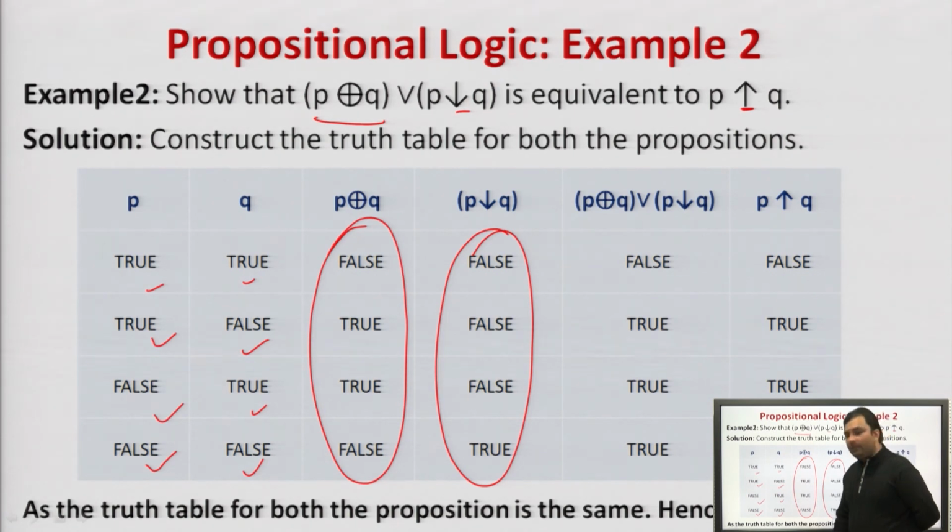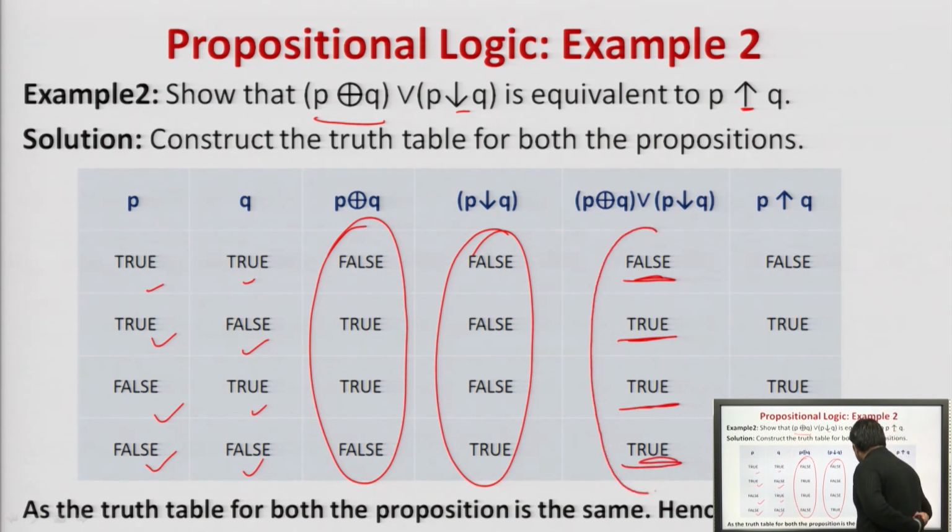Agreed? Similarly, when this is okay, then we will perform OR of this. So OR of this will be false, this will be true, this will be true, and this will be true. Hence, once received this, this should be equivalent to what? NOR of P and Q, P or Q. So NOR of P or Q will be what?